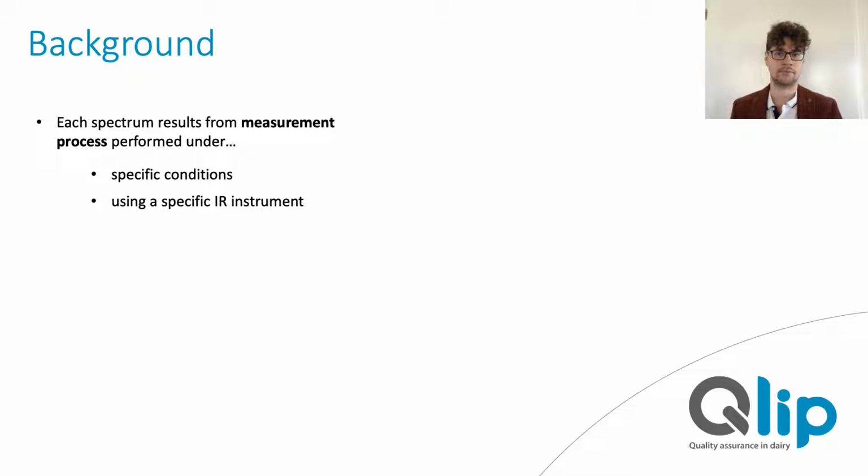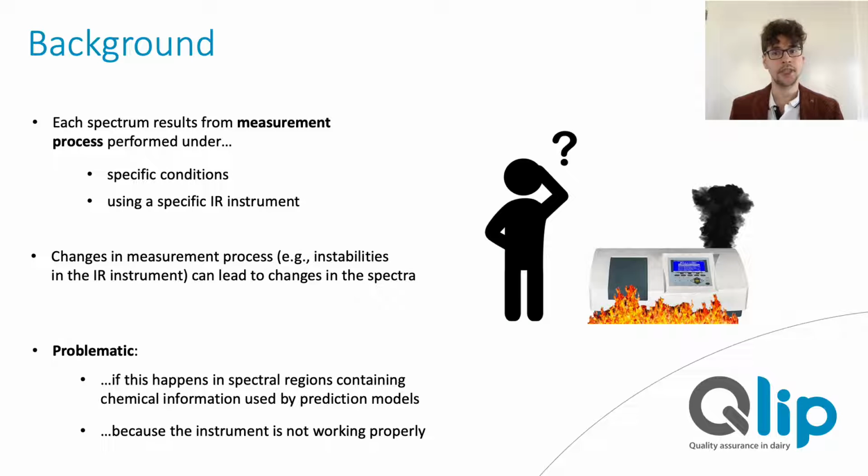At this point, we should not forget that each obtained milk spectrum is the result of a measurement process. And each measurement process takes place under certain conditions and by using a measurement instrument that is subject to wearing and instabilities. Any change in the measurement process can therefore result in systematic deviations in the spectrum. If these deviations occur in spectral regions that contain chemically relevant information about the milk, our prediction models may produce wrong or invalid results. Moreover, if the instrument produces spectra with systematic noise, it may indicate that something doesn't work properly with our instrument and maintenance might be required.